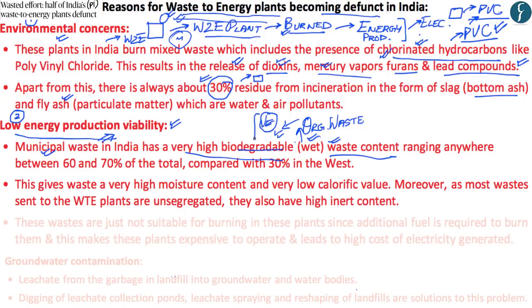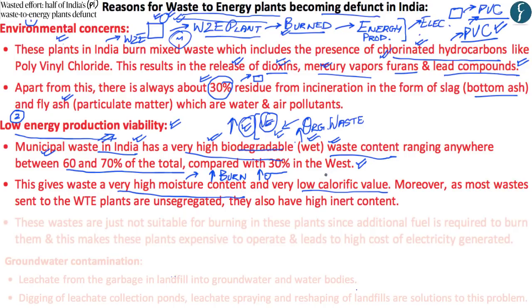And thereby, to burn this organic waste, a large amount of energy is required. And what increases the problem is that the municipal waste within India contains about 60 to 70% highly biodegradable waste, which is much higher compared to the 30% biodegradable waste available in the West. Because of this, the municipal waste used in waste-to-energy plants within India has a very high moisture content, so it requires a large amount of energy to burn. And the energy produced by burning such high moisture content waste is very low because of its low calorific value.